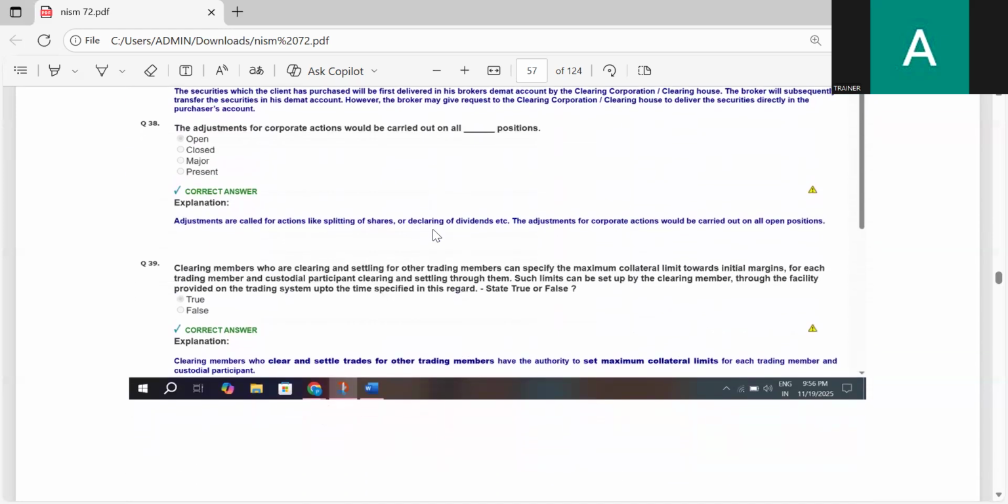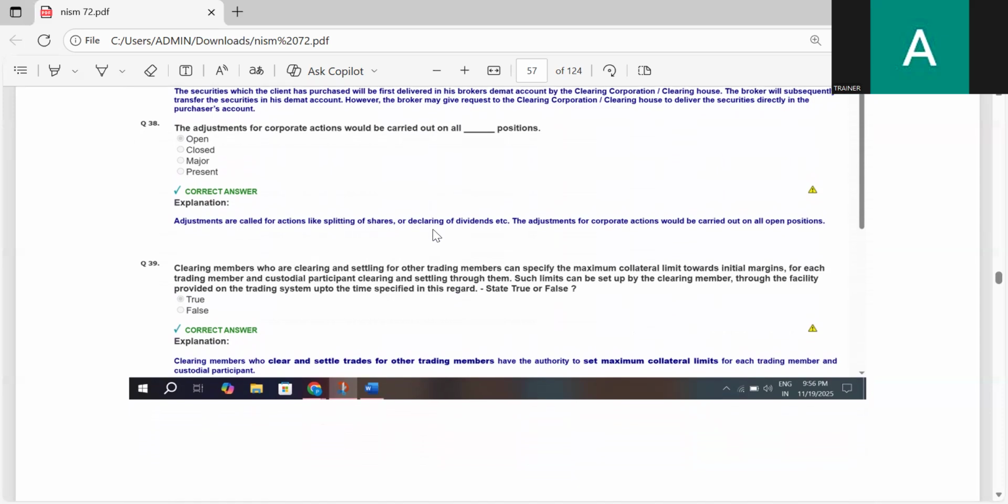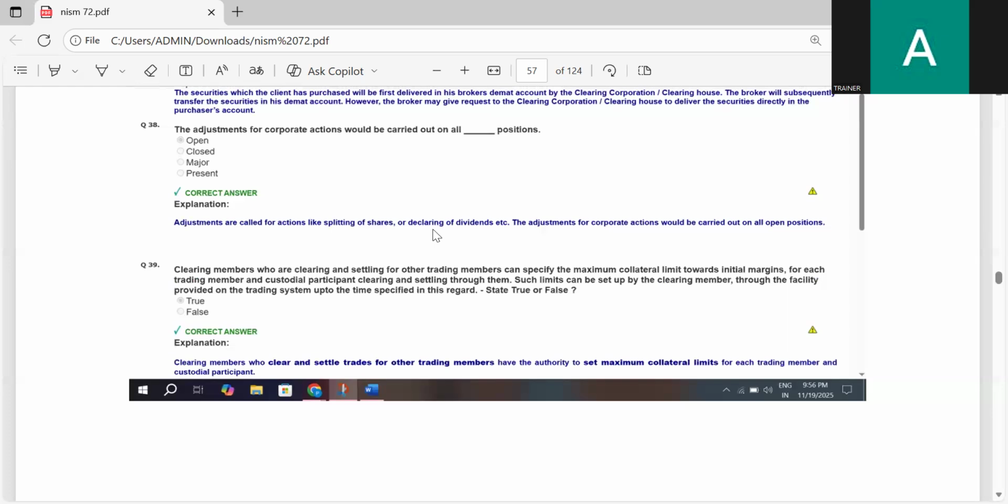The adjustment for corporate actions would be carried out on all dash position: open position, closed position, major position, or present. The adjustment for corporate actions would be carried out on all open position.